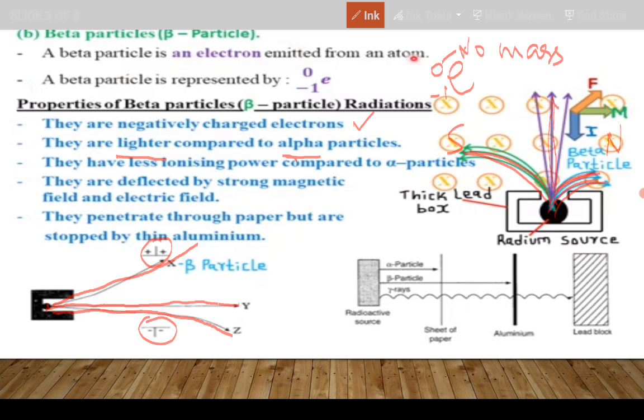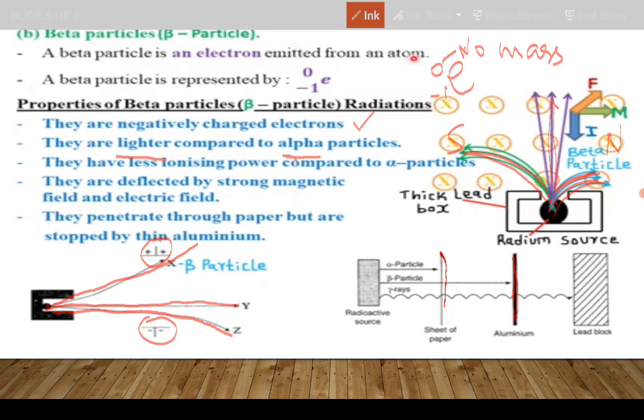All right, in terms of penetration, beta particles are highly penetrating compared to alpha, but they can be blocked easily by aluminium foil.